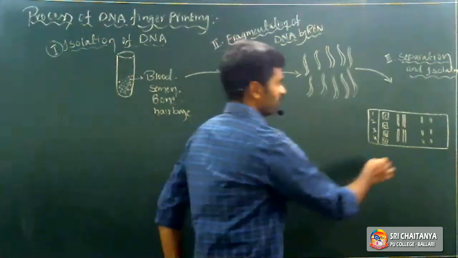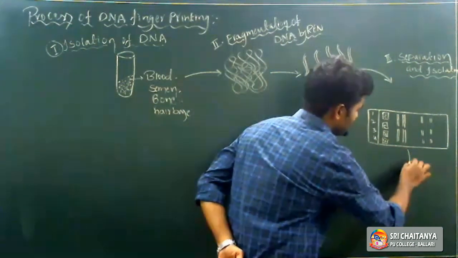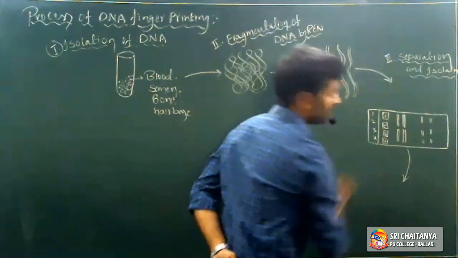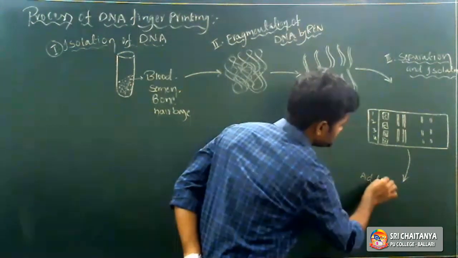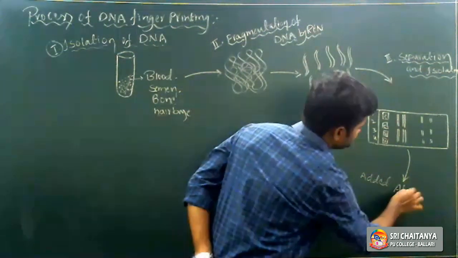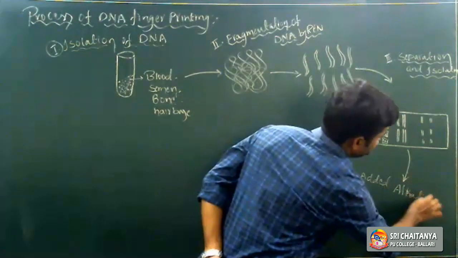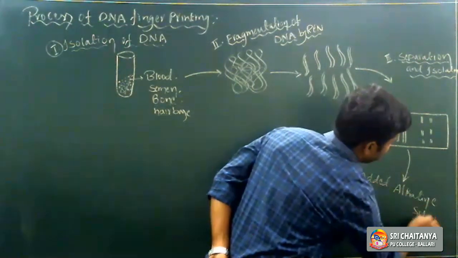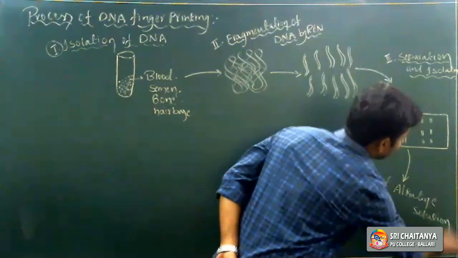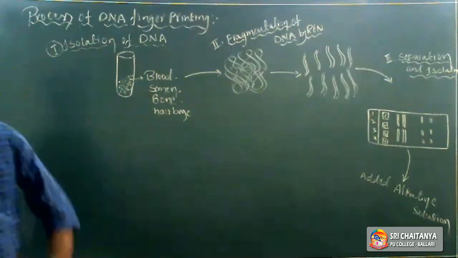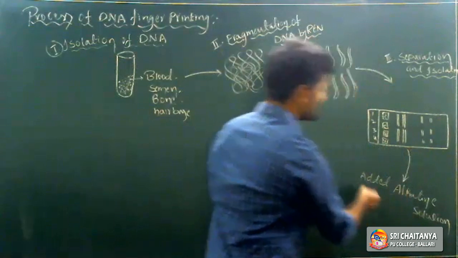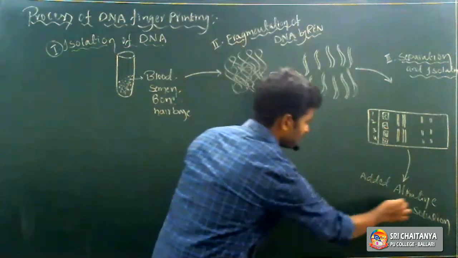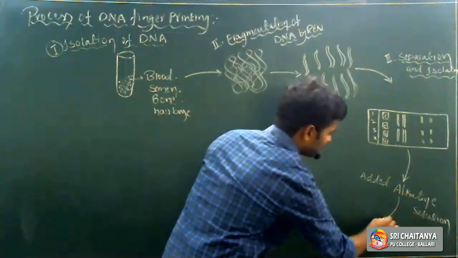After that, they performed the Southern blotting technique. It means they added alkaline solution to the agarose gel electrophoresis plate. When they added alkaline solution to the plate, what will happen?